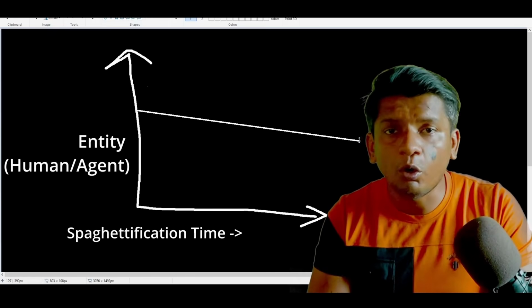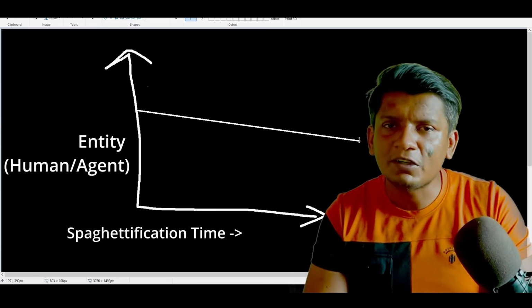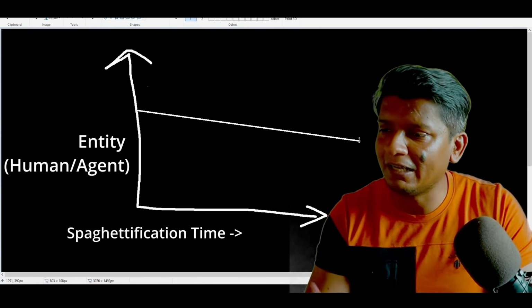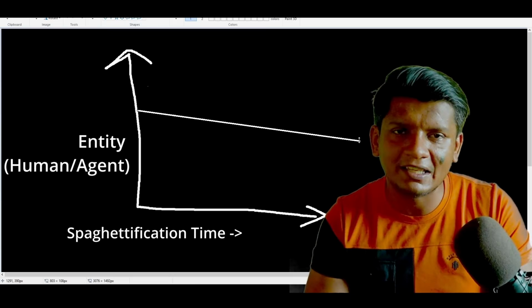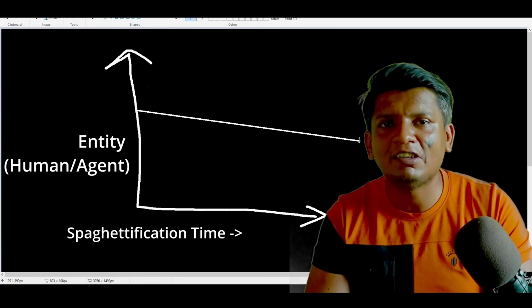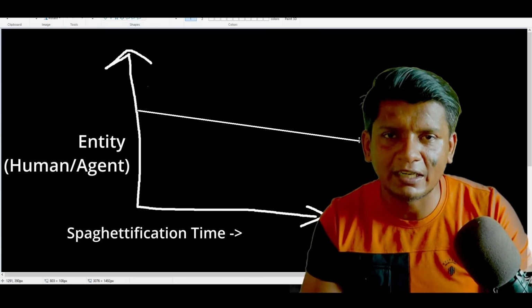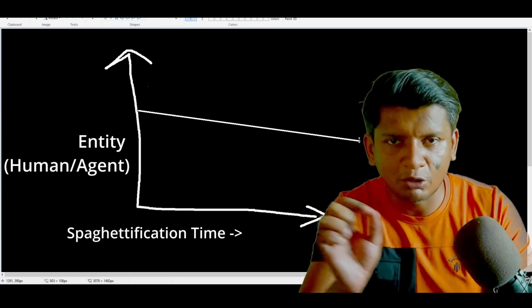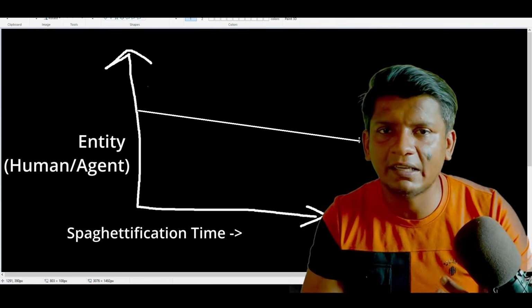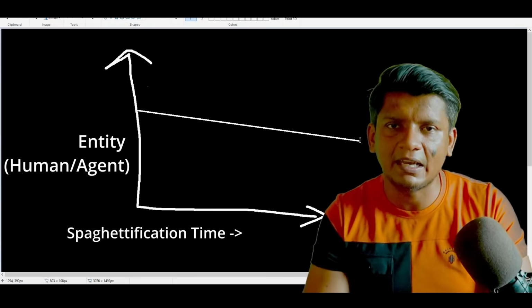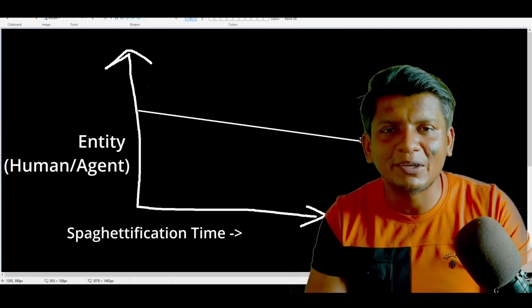So this also holds true for AI agents. I cannot really tell you how AI agents fall into this graph, because frankly, I don't understand the behavior of AI agents that much, and I haven't spent enough time with them to accurately say that this is how the line for Claude Code will look, and this is how the line will look for Codex or some other agent like Kimi K2 or something like that. I hope it made sense, and let's continue on with the video.